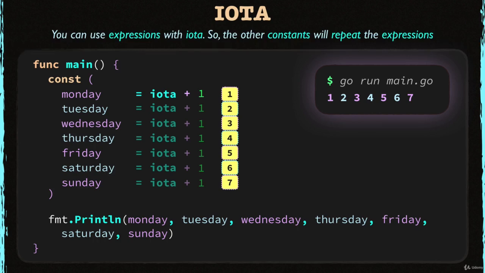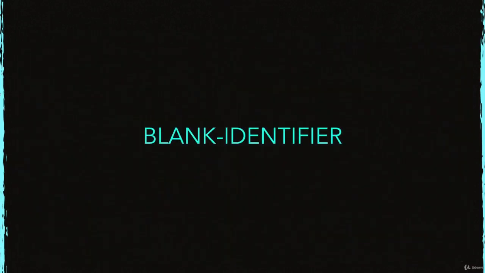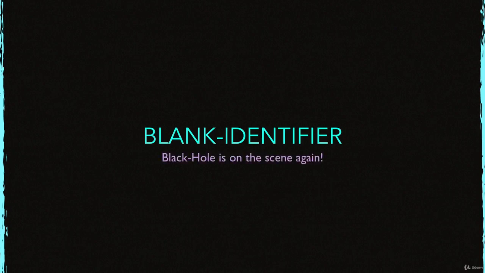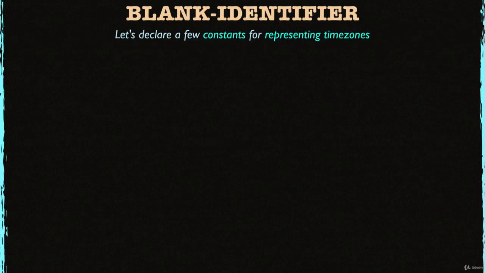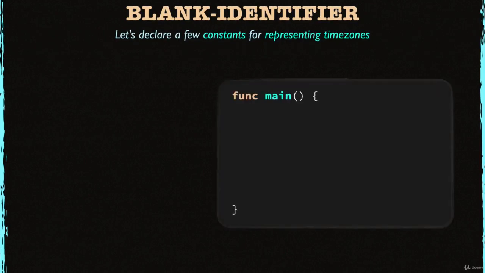Now let's take a look at how to use the blank identifier with iota. Remember, the blank identifier is like a black hole which eats values without any point of return. Let's check it out. Let's say that you want to declare constants for representing a few common time zones.